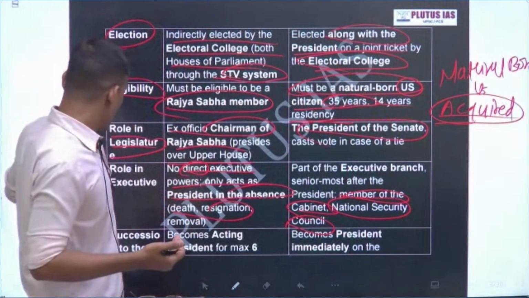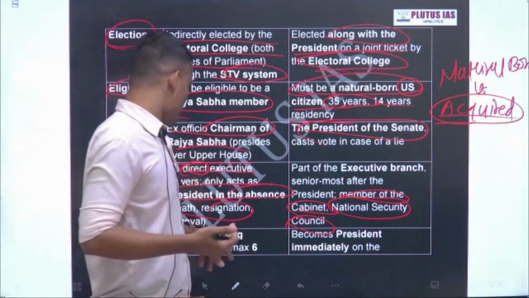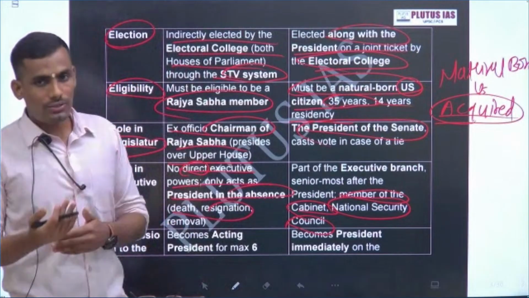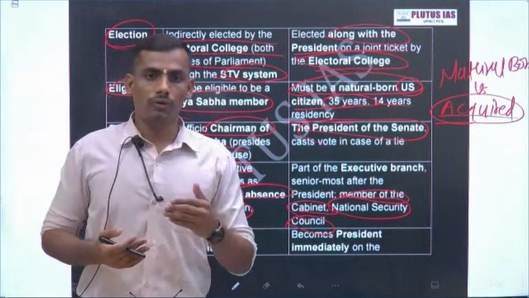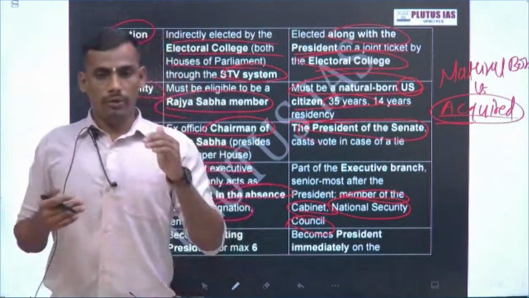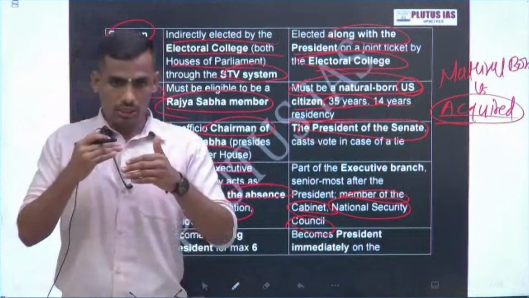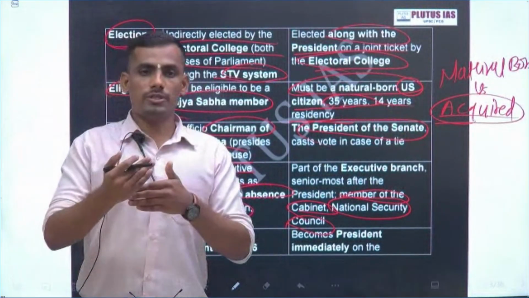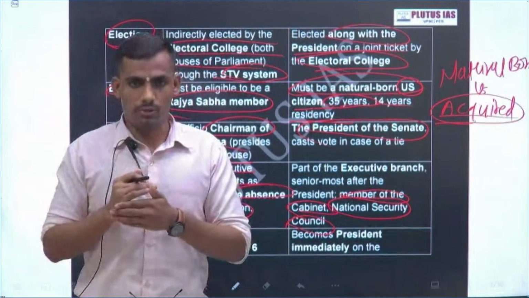Okay, now come to the succession, and this is a very important point. Succession means once a vacancy happens, it should be filled within 6 months. If a President dies in India, the next President should be elected within 6 months.